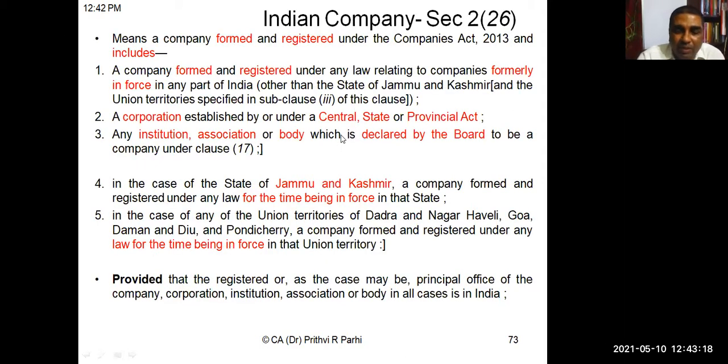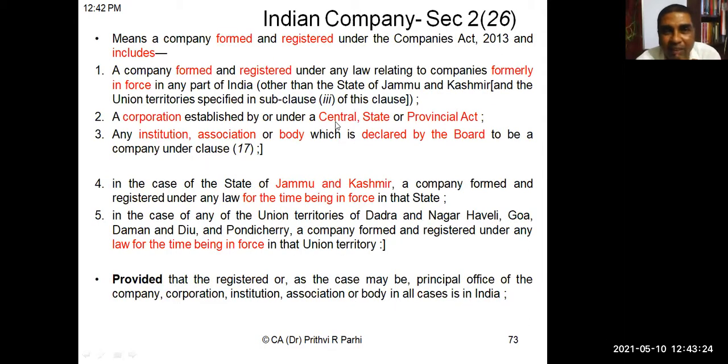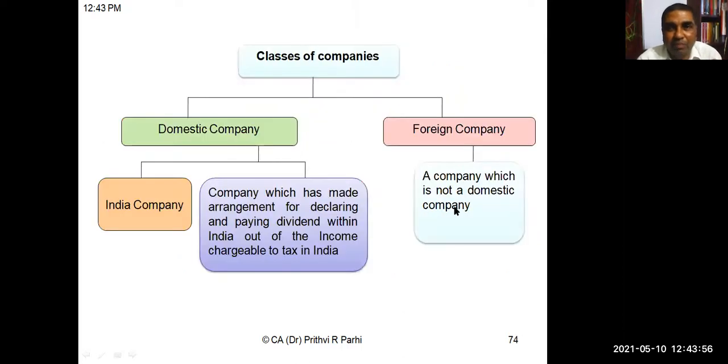Here you see one of the points is that company means an Indian company. What is the meaning of Indian company? This is again explained. When you say Indian company, it means a company formed or registered under the Indian Companies Act 2013. This part is explained in Section 2, Clause 26. Earlier we have seen how to refer to the Income Tax Act. You can refer to Section 2, Clause 26, and understand the meaning of Indian company. So this is the definition, you can read it later on.